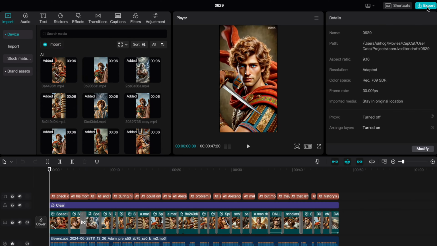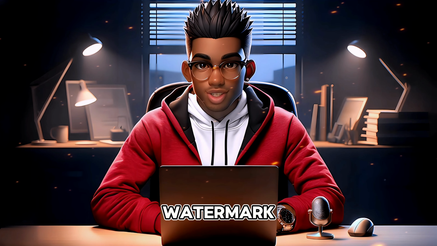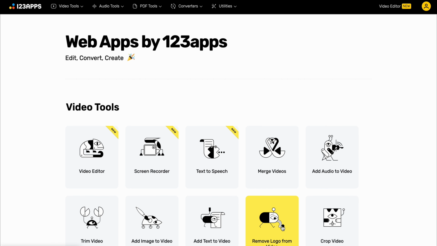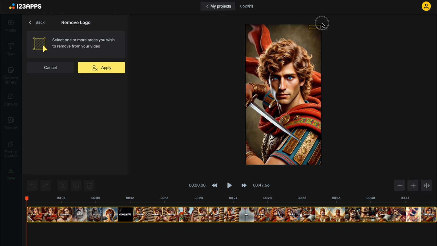Now, we can export our video in 720p resolution. To get rid of the watermark, we'll go to 123 apps and choose the watermark removal. Now we can import our video and draw a rectangle around the Luma Dream Machine logo. All that's left is to apply the changes and export our new video.